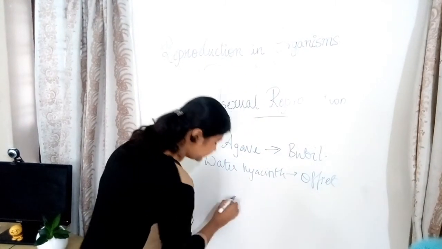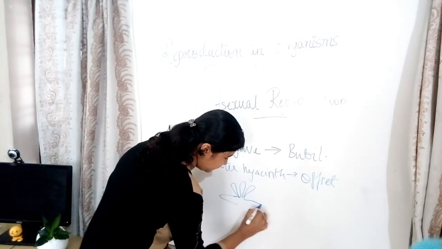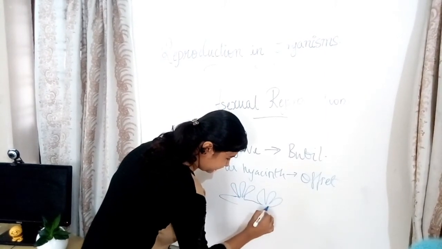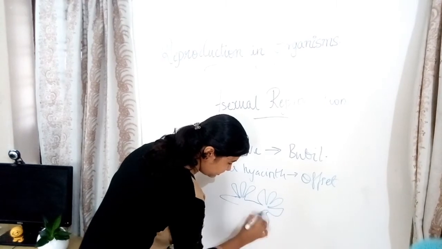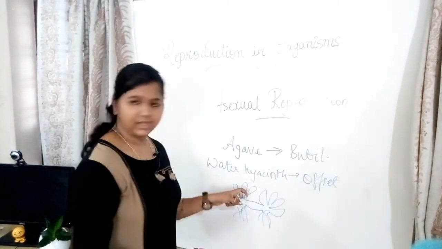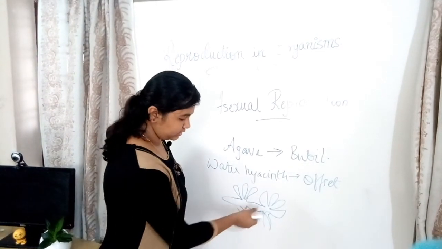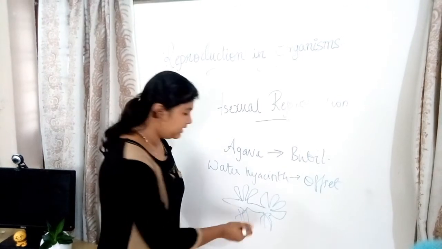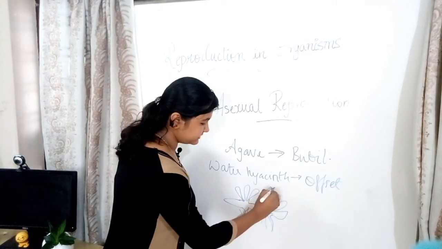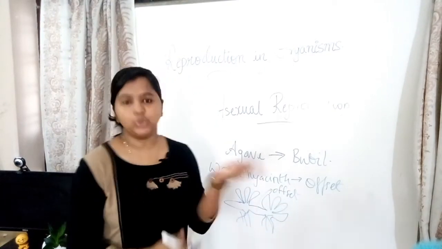So for water hyacinth, this is the water hyacinth plant. This is how I have sketched the plant. This is the leaf and this is the root. There is a stem-like portion over here. This is called the offset. This would break and form new plants.